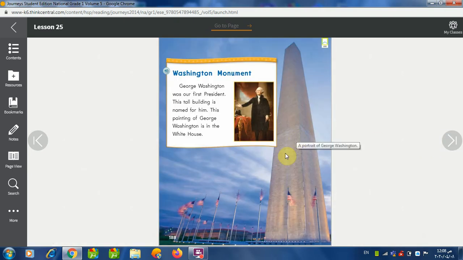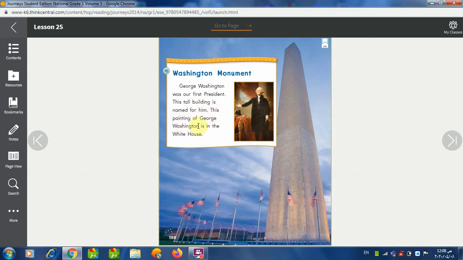All right, here we have a very, very long building. Let's learn about it, okay? Washington Monument. George Washington was our first president. Of course, when I say our, I mean Americans' president, not ours, okay? This tall building is named for him.